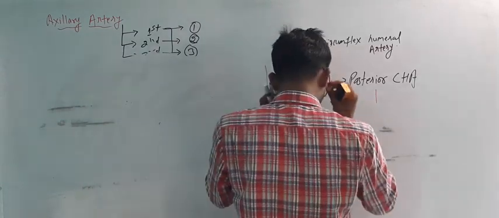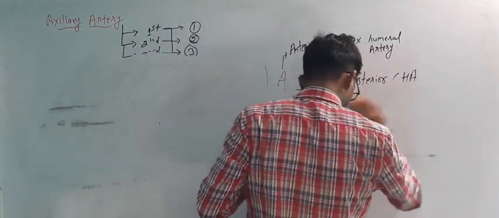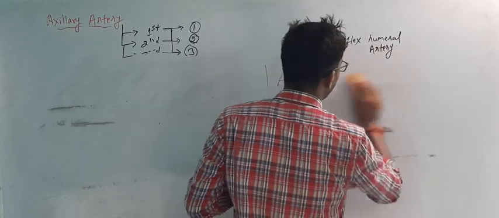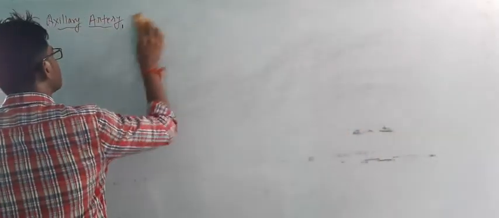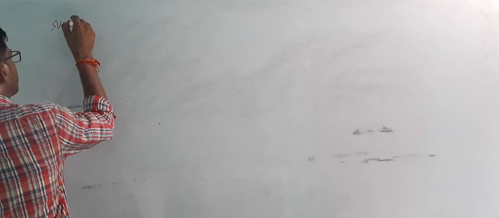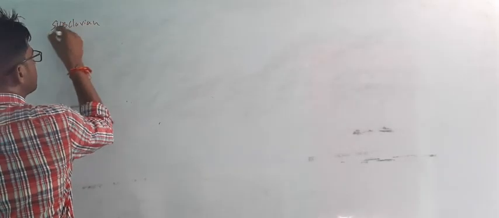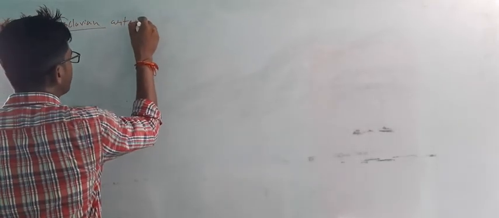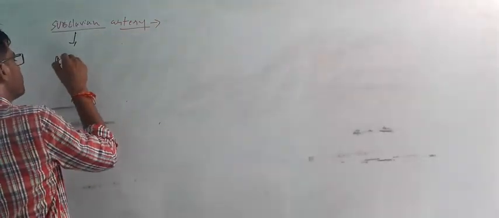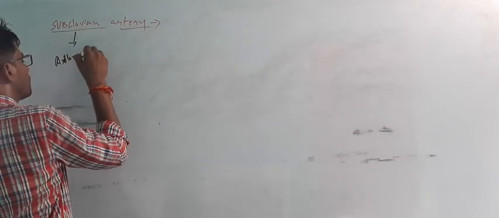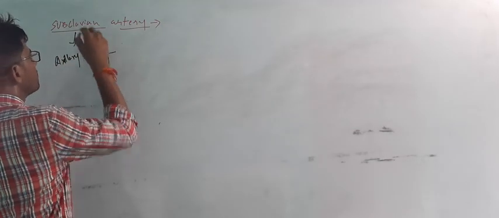So, the branches of the subclavian artery. You know, from here the axillary artery continues. The axillary artery is the continuation of this subclavian artery.